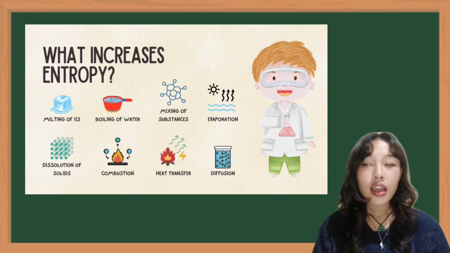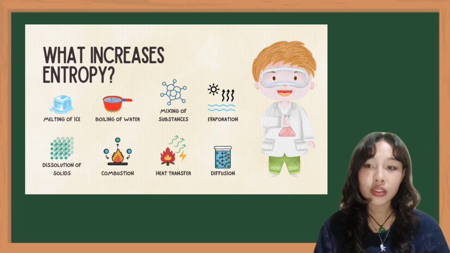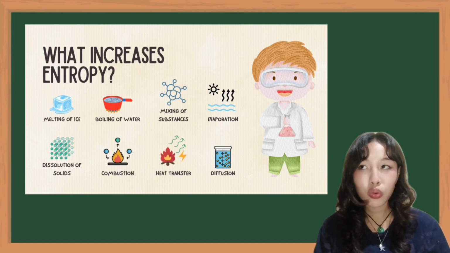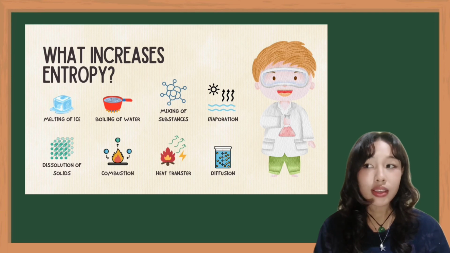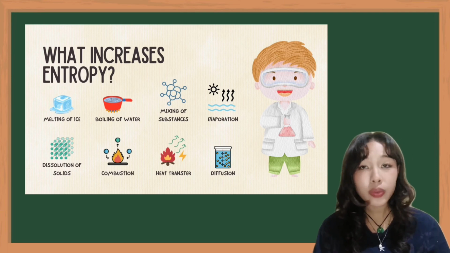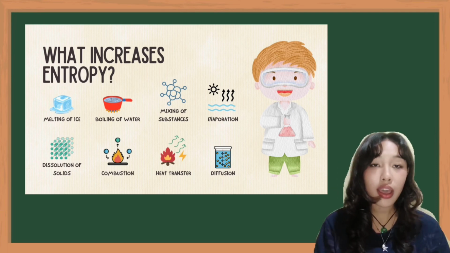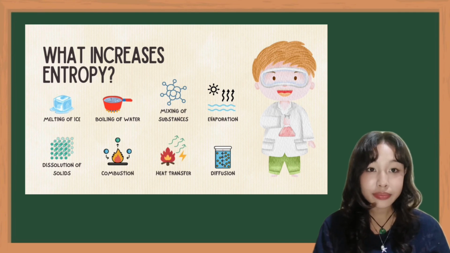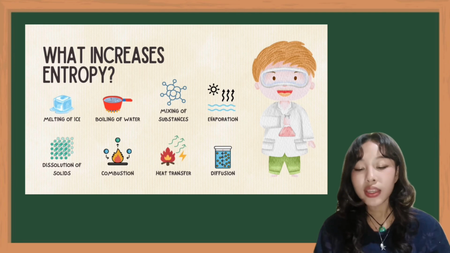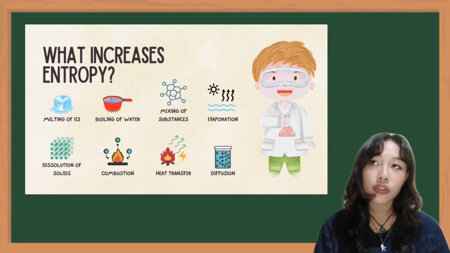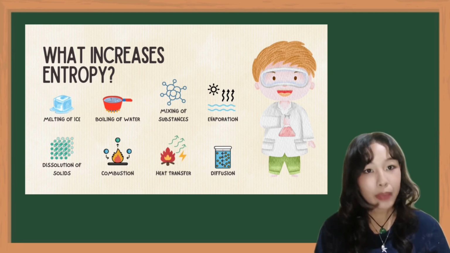For example, an ice cube melts into water because it's easier for water molecules to spread out. Another example is your room gets messier unless you put effort into cleaning it. So, in short, entropy is the universe's way of saying mess happens.